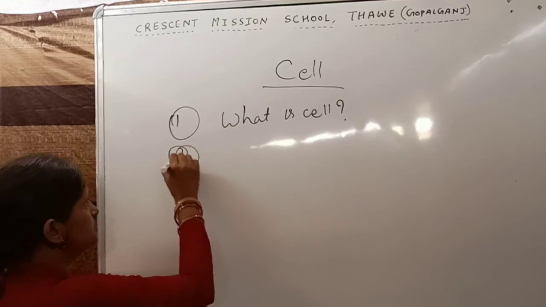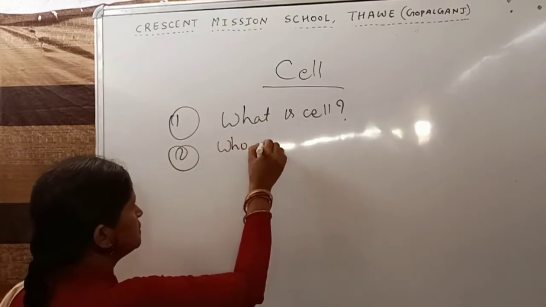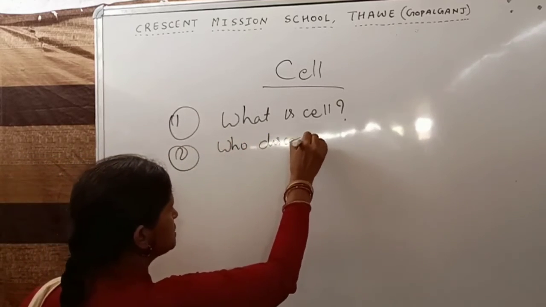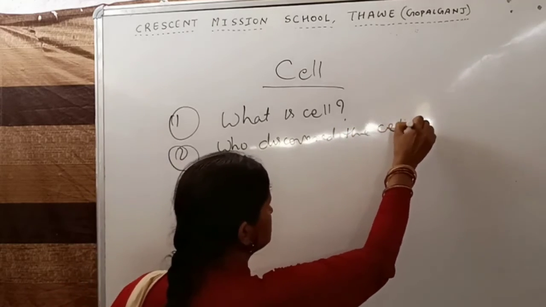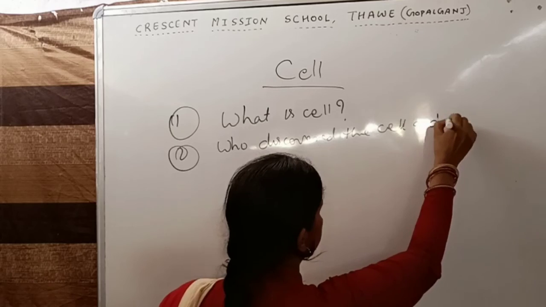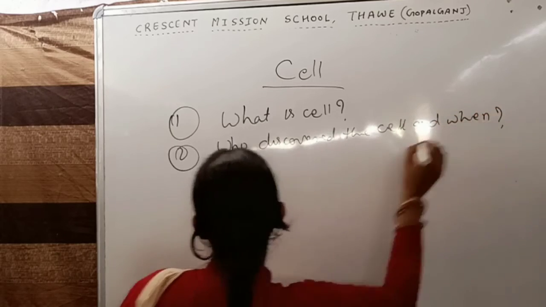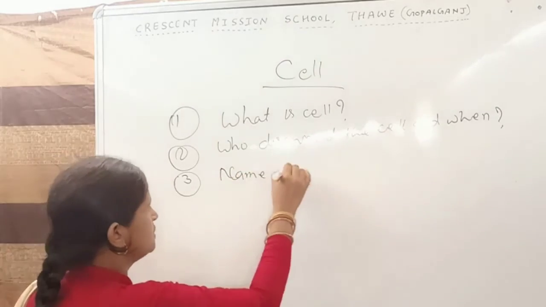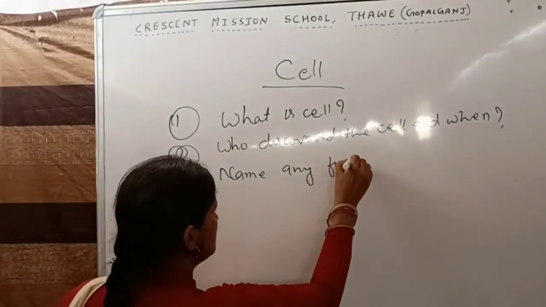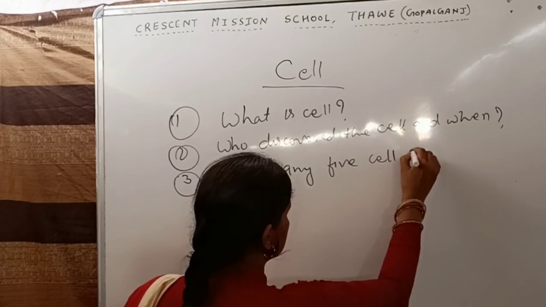Question number 2, who discovered the cell and when? Question number 3, name any 5 cell organelles.